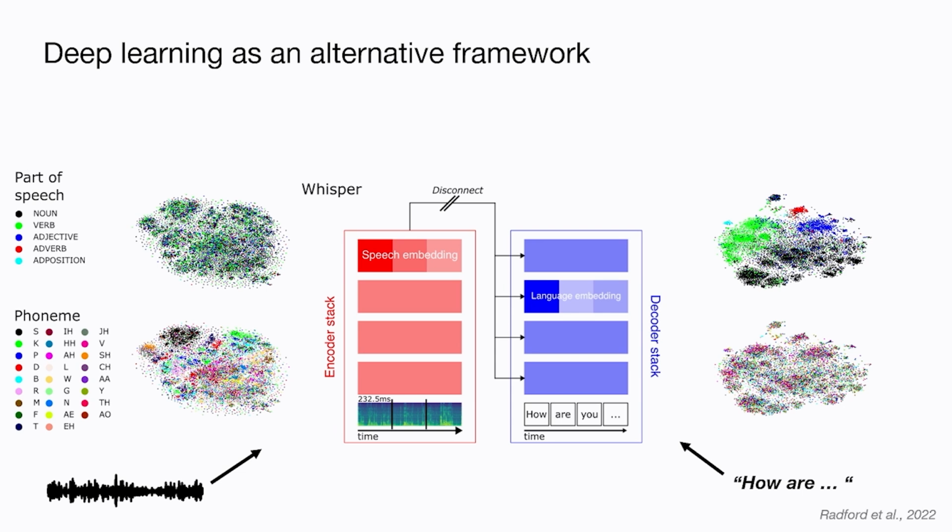So basically what we see is that those embeddings extracted from different architectural parts of the model encode different feature spaces. And we refer to the embeddings extracted from the encoder stack as speech embeddings because here low-level speech-relevant features are represented, and in the decoder embeddings, high-level lexical features, and this is why we refer to those embeddings as language embeddings.